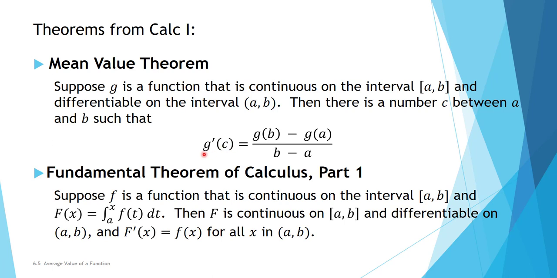You might remember the interpretation of g prime of c as the slope of a tangent line, and this difference quotient as the slope of a secant line. So there's a point where the tangent line and the secant line have the same slope.